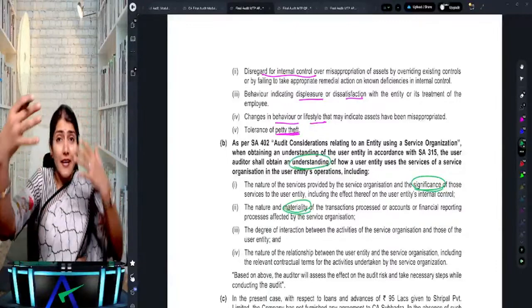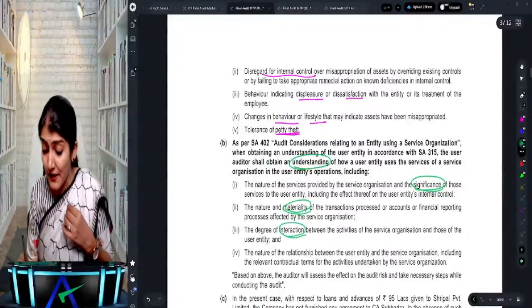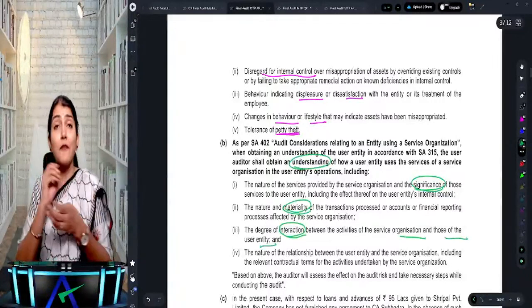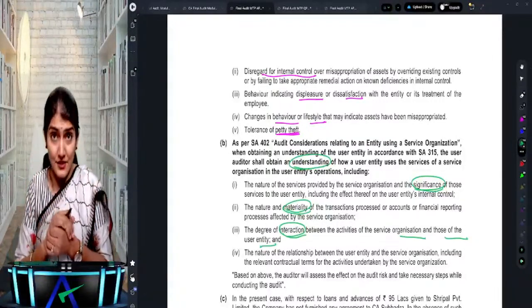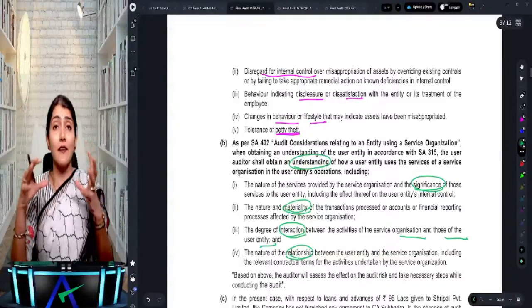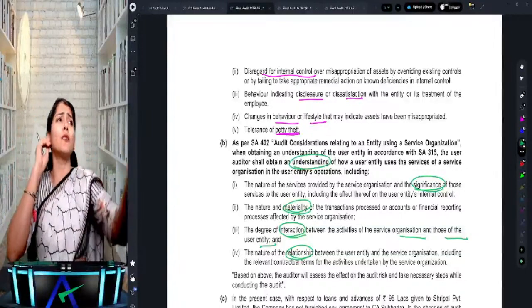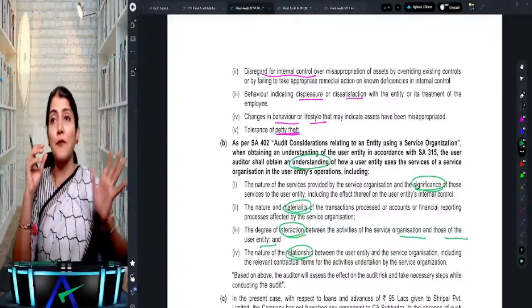Then how much is the interaction between the user entity and the service organization, the degree of interaction? And the last one, the relationship between the user entity and the service organization. What is the relationship? So you come to know, oh, this service organization is their subsidiary company only.